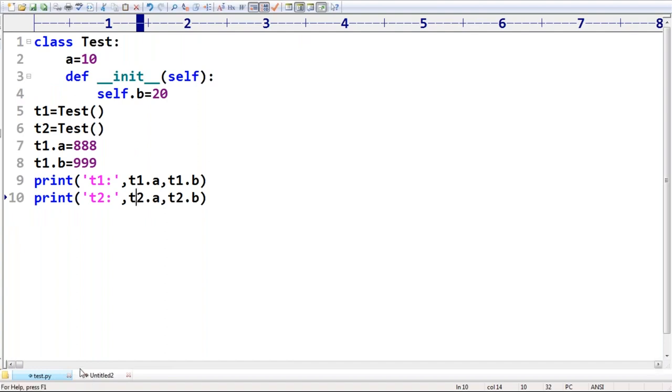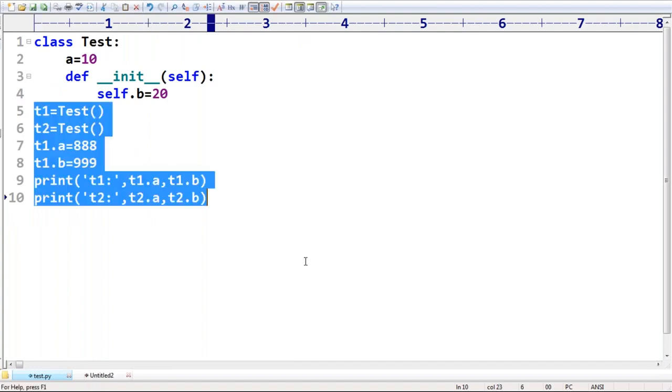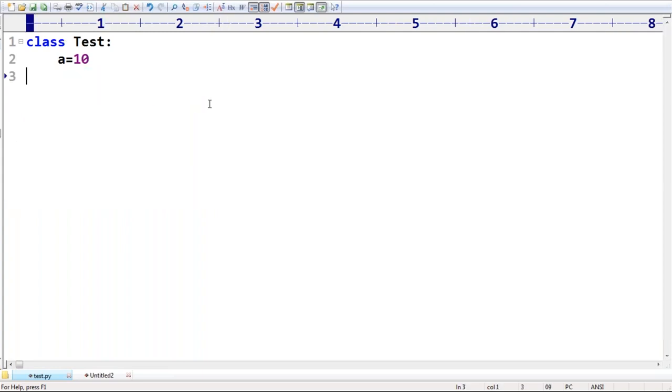Okay, next one. Can you please cross check? My intention is, if you are going to see multiple examples like this, then automatically the fear about static variables and instance variables will be gone. Here a is equal to 10.